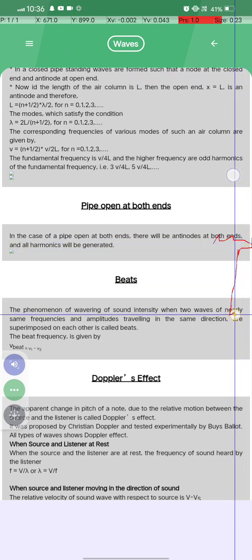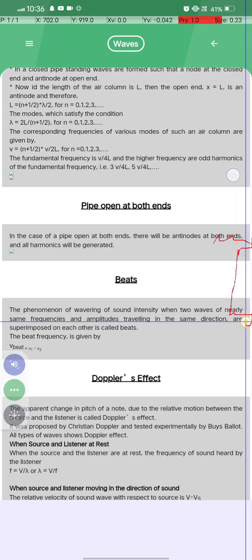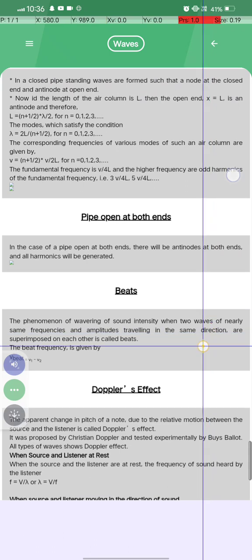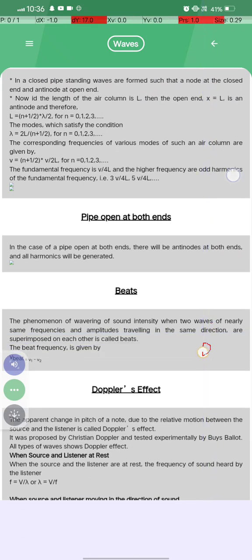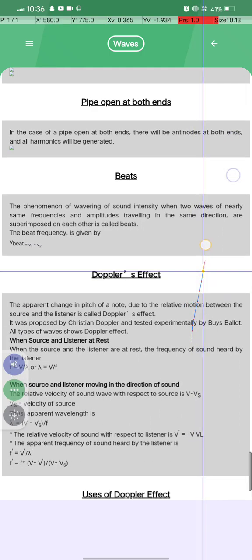The phenomenon of waxing and waning of sound intensity when two waves of nearly the same frequency and amplitude, traveling in the same direction, are superimposed on each other is called beats. The beat frequency is given by v beat = v1 minus v2. Now comes the Doppler effect.